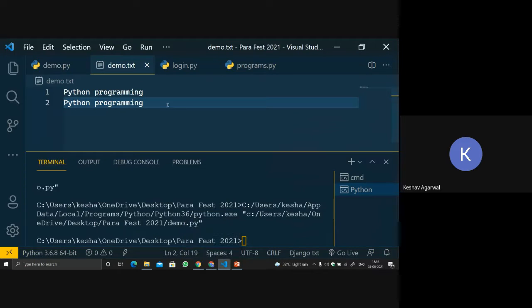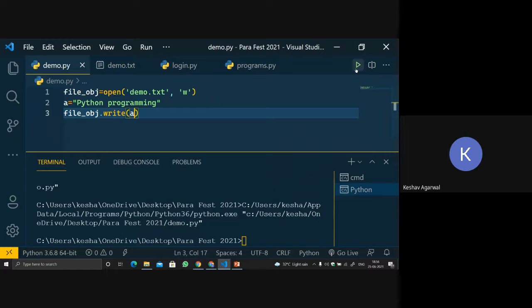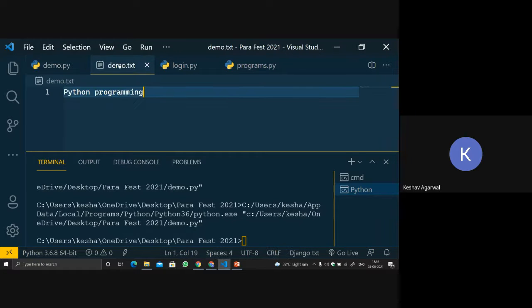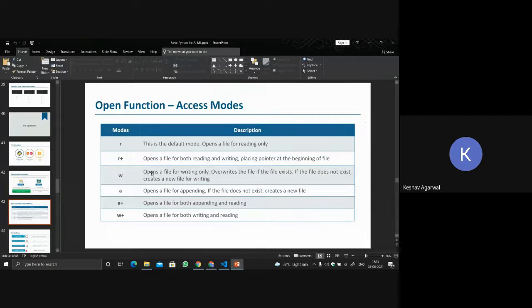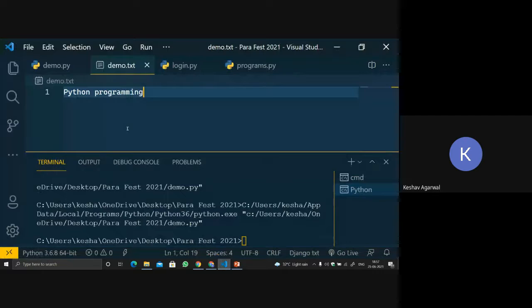Okay, so like most of you have told me, it will be one statement. So let's go to the program and run the code again. Now let's check. What we got is only one statement, because in the definition which I was showing you, it opens a file for writing only and overrides the file if the file exists. What is overwrite? That means whatever is inside the file, it will remove it and then write whatever we have passed again.